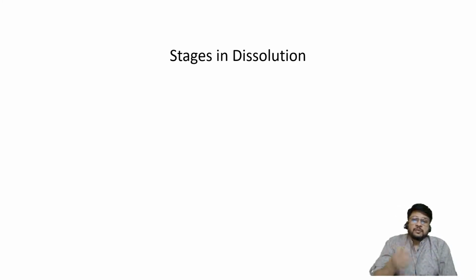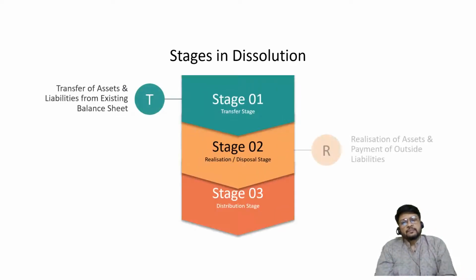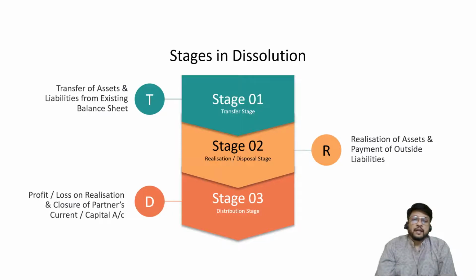Now we are thinking about stages in dissolution. The stages in dissolution can be divided into three categories: stage 1, stage 2 and stage 3. Stage 1 I am calling the transfer stage, stage 2 the realization or disposal stage, and stage 3 the distribution stage.